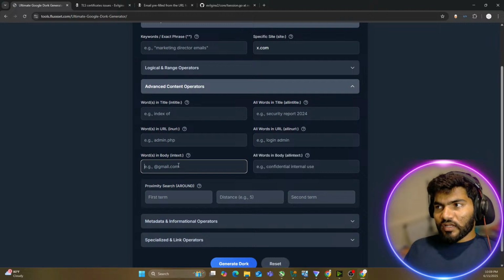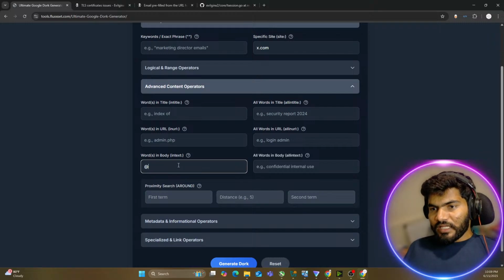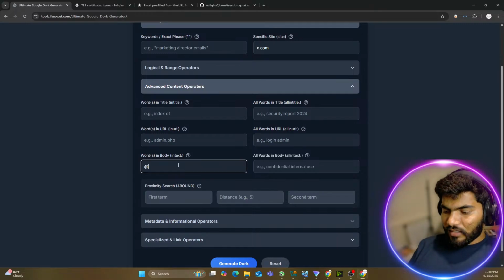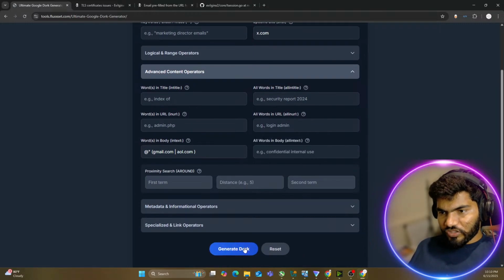So which word should be in the body to find the email? Obviously, in each email we have the at symbol, so that's why we are placing the at. Now, after the at, I want to check if gmail.com is there, because gmail.com is the mail domain. Then I will say aol.com also, right? So as of now, let's target the two only and click on generate doc.